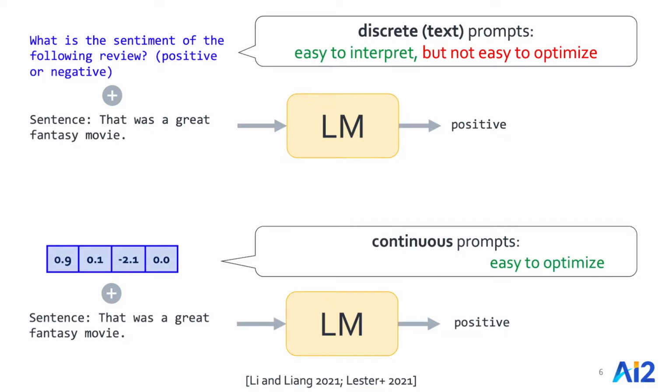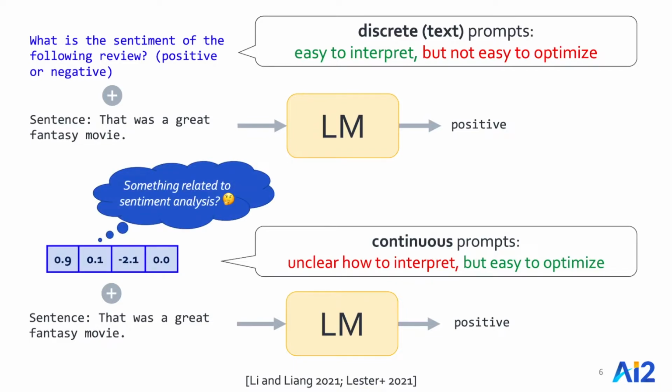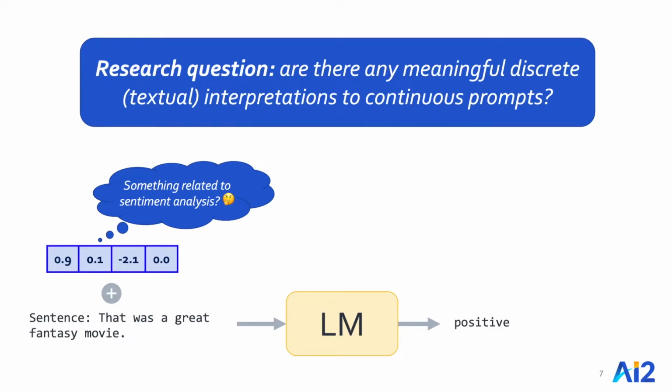It turns out that continuous prompts are complementary to their discrete counterparts. We have really efficient algorithms for finding good continuous prompts. However, meaningful interpretation of continuous prompts as natural language is an open problem. Maybe this particular prompt has something to do with sentiment analysis. Maybe not. It's really unclear. So, motivated by this complementary behavior between continuous and discrete prompts, we are interested in the research question of whether there is any meaningful discrete or textual interpretation of continuous prompts.